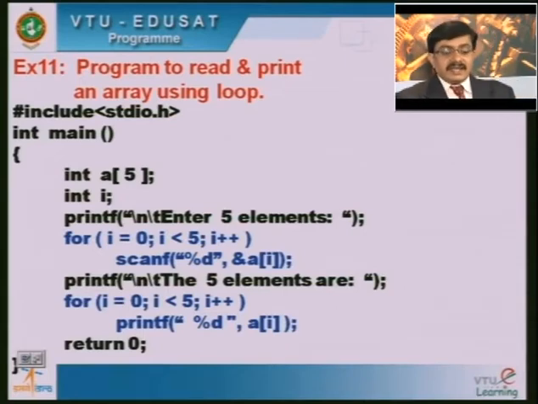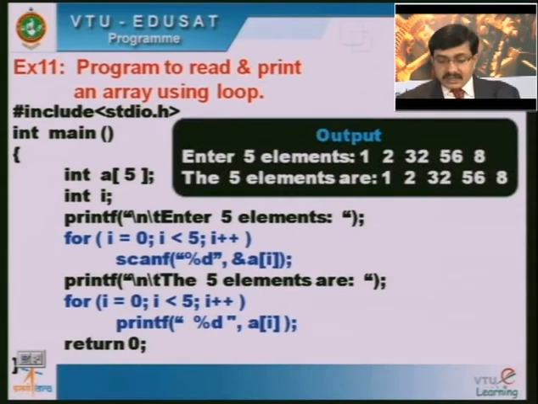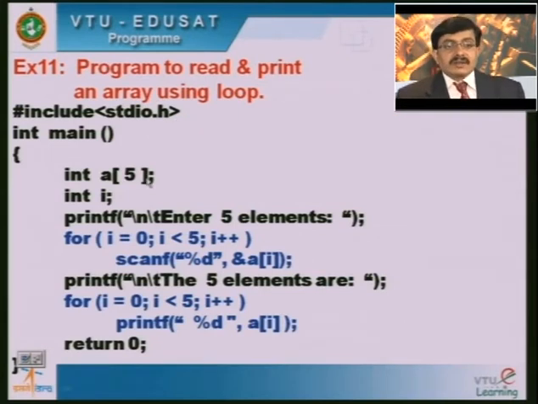Now here you can see int a[5]. So a is an array of 5 integer elements. I have taken one local variable i here. Then "enter 5 elements", so here I am asking for 5 different integer elements. Now you can notice this looping construct. Earlier we were using 5 different percentage d's, taking the address of each of the elements a[0], a[1], a[2] up to a[4], and reading the values for each of the 5 elements. But having this looping construct here, when i is equal to 0, I will come to this scanf statement. I have only one statement within the body of the loop, so I will not be using the opening and closing flower braces for the block.